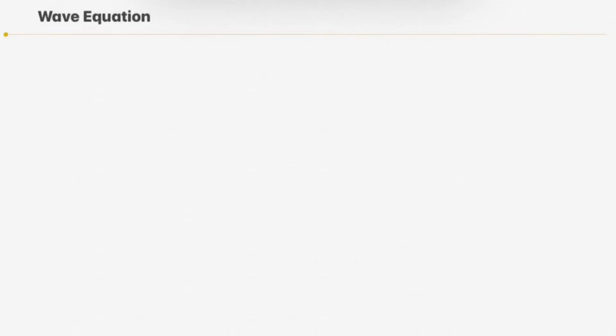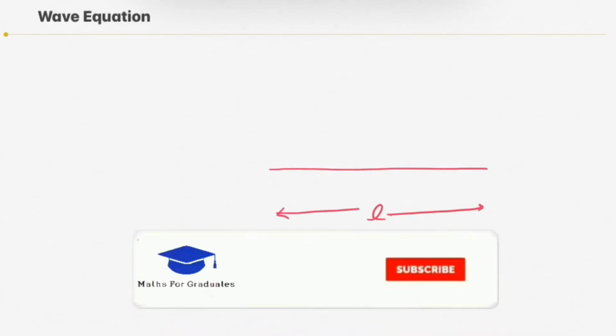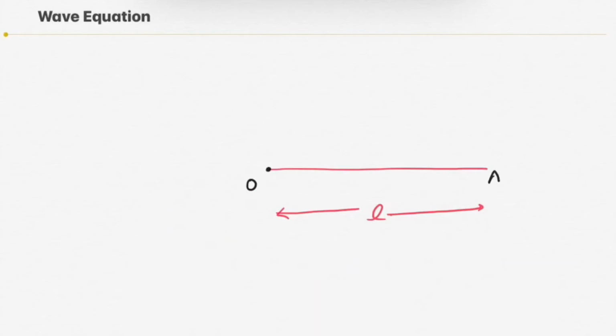Today we are going to derive the wave equation. So let's start. Suppose we have an elastic string of length L and it is fixed between 2 points, point O and point A. Okay, and if we provide some distortion, then it vibrates between point O and point A.